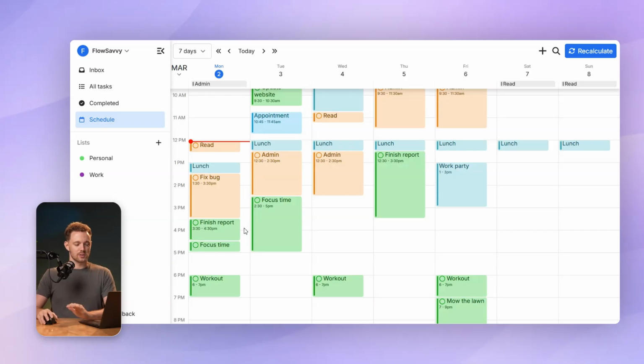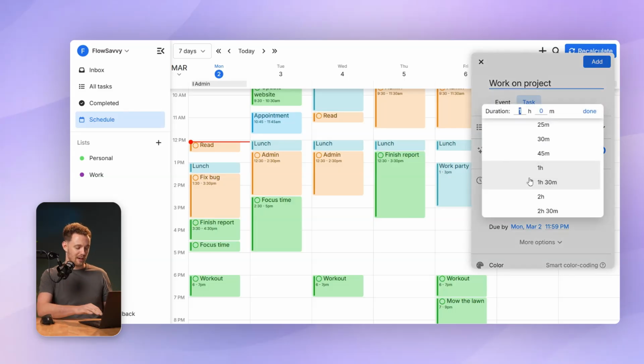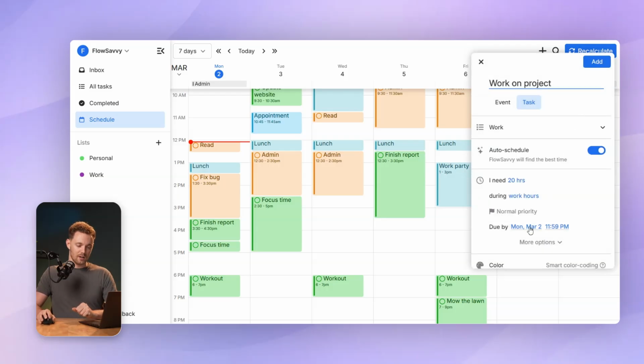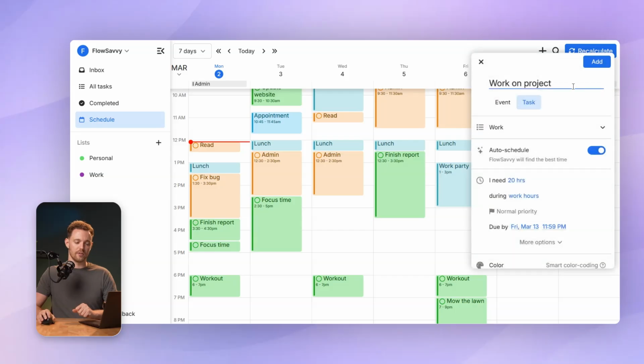So most of these tasks we've been adding are really small tasks, but I wanted to show you what happens when you add a really big task, like a big project or something. So I'll add something like work on project. I think this is going to take me around 20 hours. So I'll put 20 hours in there and it's due in, let's say 2 weeks. So the end of next week.